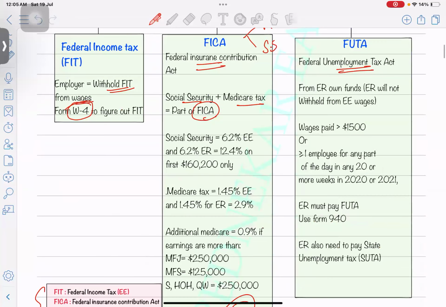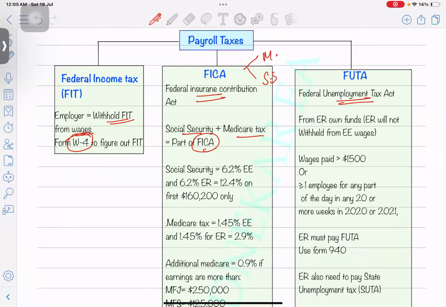Next is FUTA. FUTA is federal unemployment, so it's paid 100% by the employer. Let's say I'm hiring Mr. X, and someone there in the market is still unemployed, right? They might be receiving unemployment benefits from the government. From where does the government collect this unemployment benefit fund? They use the FUTA taxes. So you have hired Mr. A, but Mr. B is unemployed. For that person, you should pay the federal unemployment.